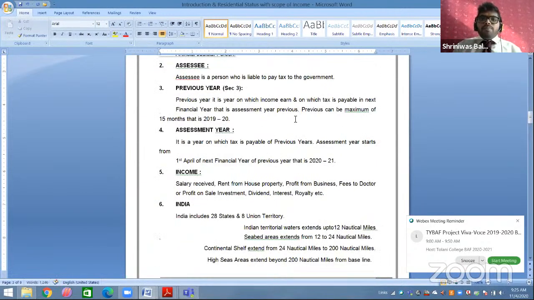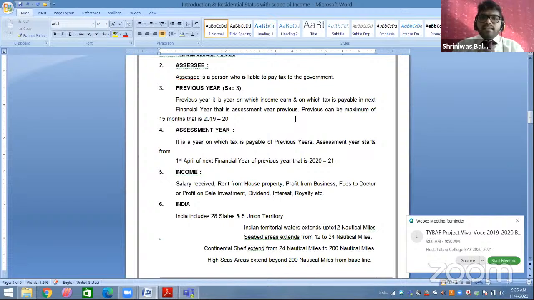Now, the concept of previous year and assessment year. The previous year concept is also very important for all of you. In the exam, they can ask you to explain in one or two lines about the previous year. So what do you understand by the previous year? What do you understand by the assessment year? I will try to give as much knowledge as possible. First, we will read out whatever is given in your notes.